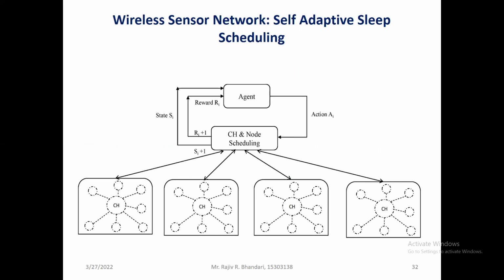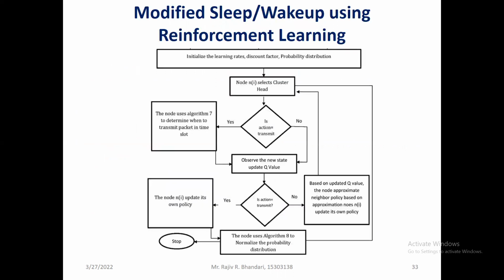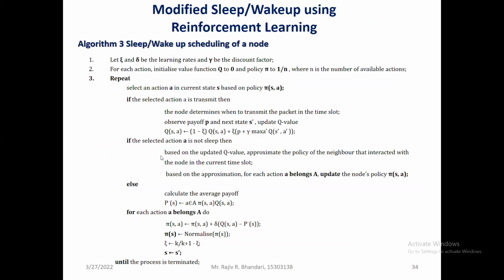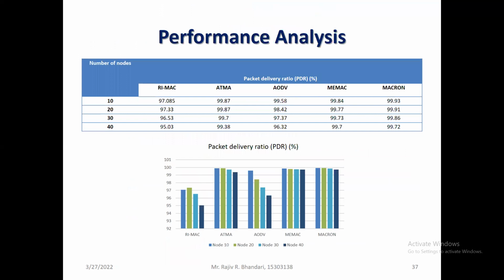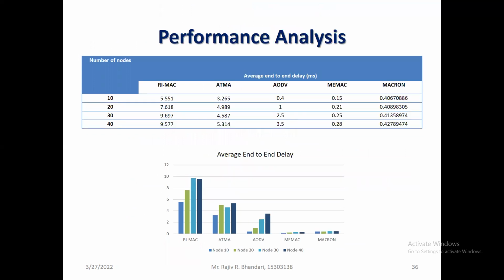As I already told you, it works on a reward and penalty basis. So cluster head and node scheduling is done based on the reward and penalty, and their states are also decided automatically. This is the reinforcement algorithm proposed using the Q learning algorithm, and here we are deciding the reward and penalty policies. Then these are the results.